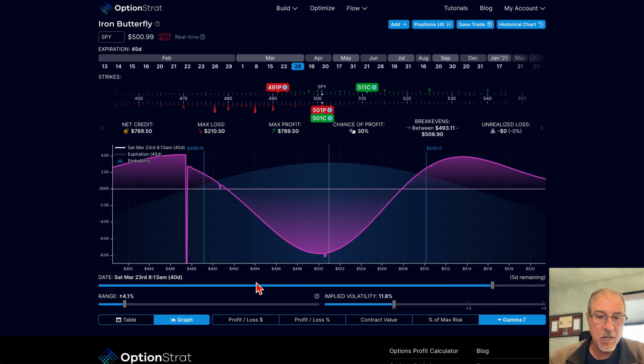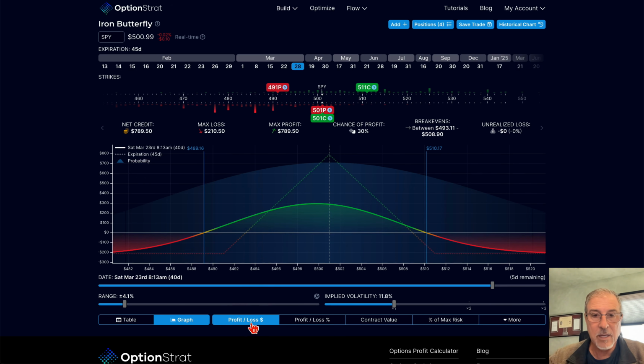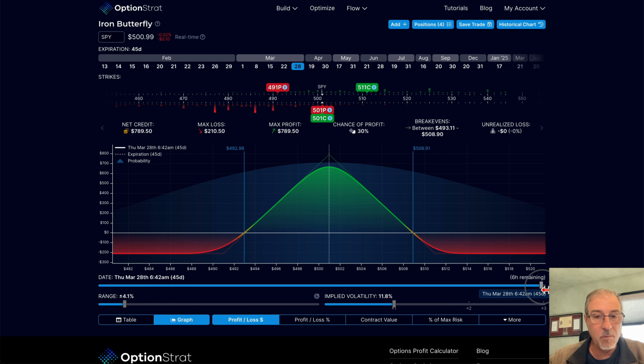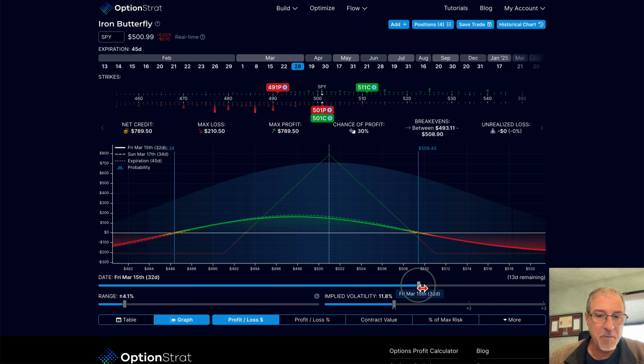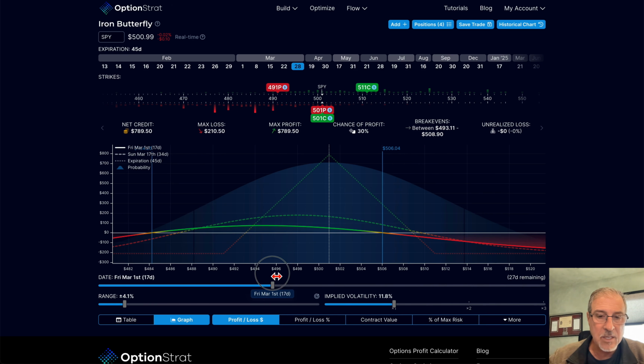And again, we just need to remember that gamma is the steepness of this curve. In other words, how fast am I going to gain P&L if this goes in my favor, or lose P&L if this goes against me? So this is one of the reasons that many times you'll see delta neutral traders, and this is the category that I tend to fall into. I'm looking to get my 10 to 15% out of a butterfly like this. I don't like to have to sit at my computer and day trade these things. I've been there, I've done that.